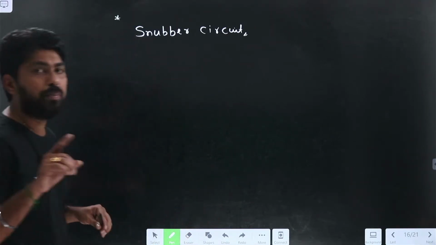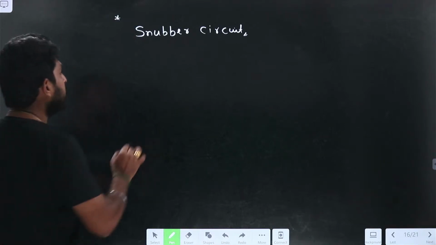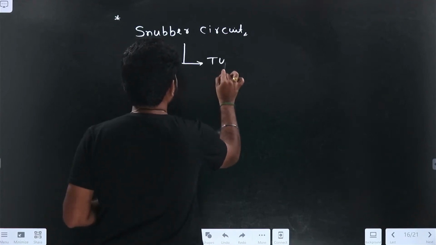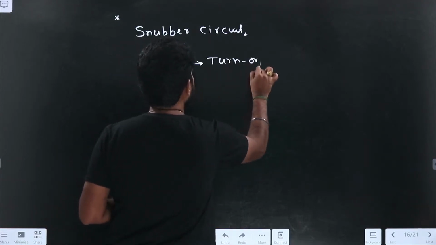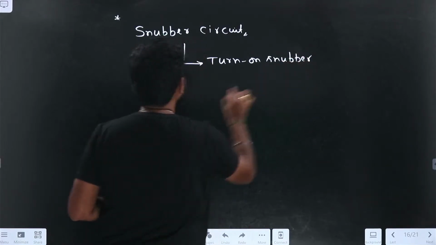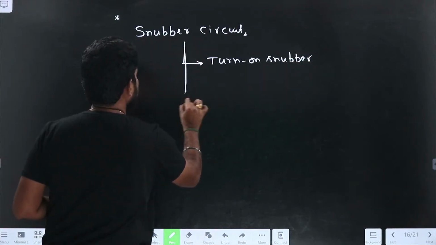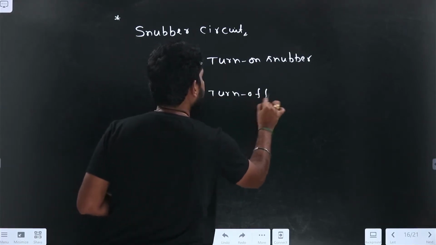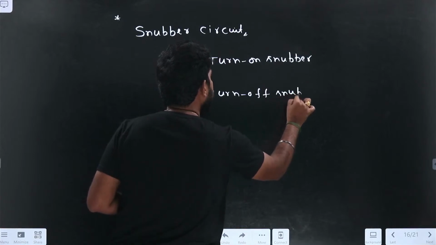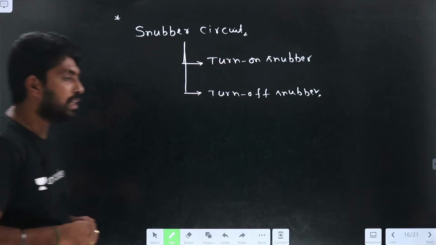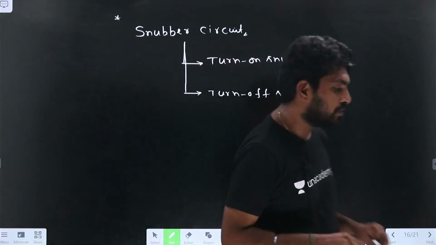Now, this snubber circuit is classified into two types. The first one is the turn on snubber circuit, and the second one is the turn off snubber circuit.